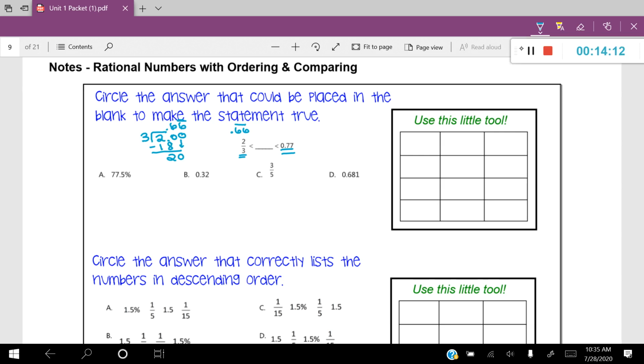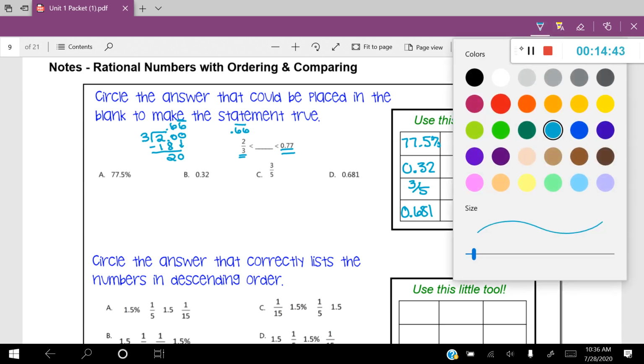Now, I have this little tool here off to the side, and this is just a little tool to help you with problems like this, just to kind of organize your work. So I'm going to write each of these numbers in the boxes to the right. I'm going to write 77.5%. I'm going to write 0.32. I'm going to write 3/5. And I'm going to write 0.681. Okay, so those are the original form of the numbers.